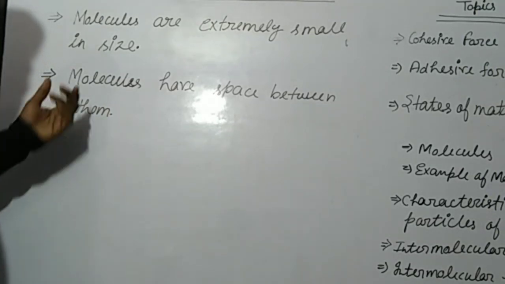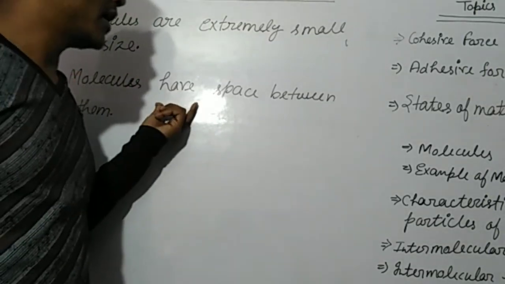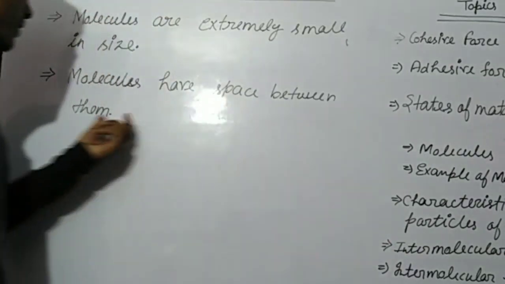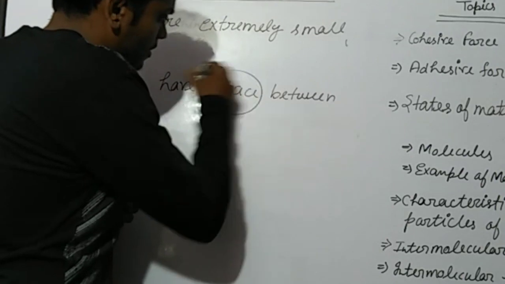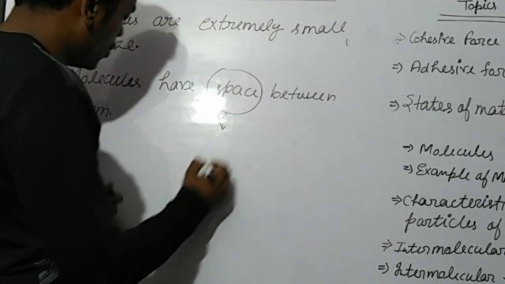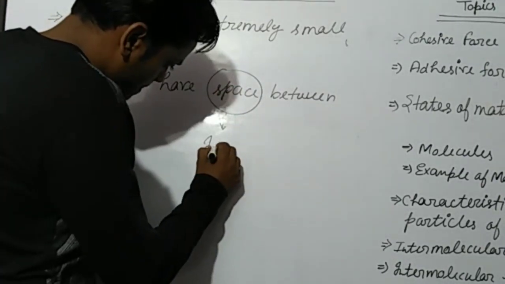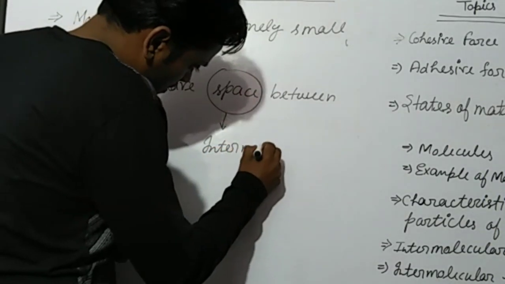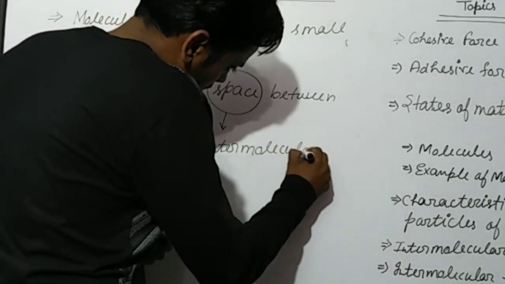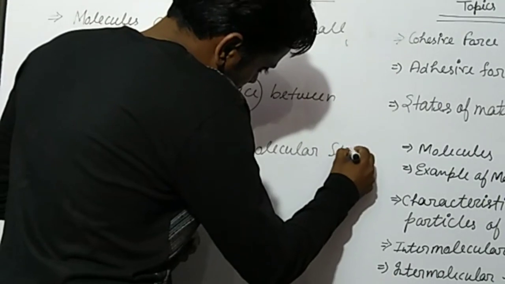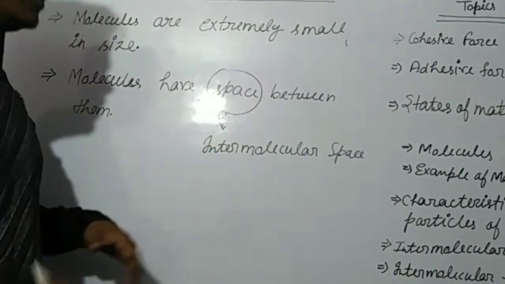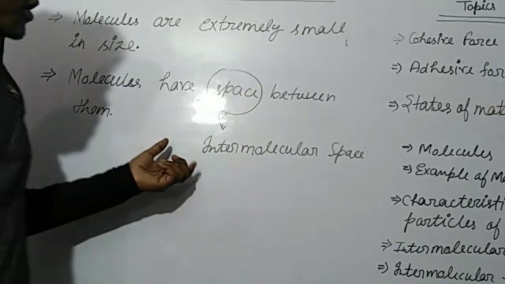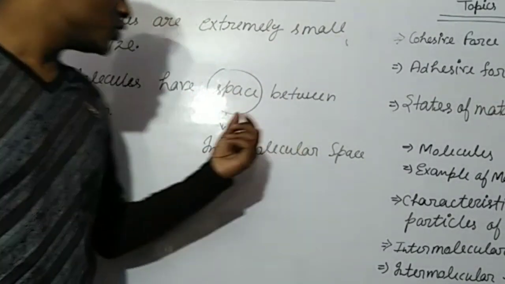So the second characteristic is molecules have space between them, and this space is known as intermolecular space. So if the question is, what is intermolecular space?